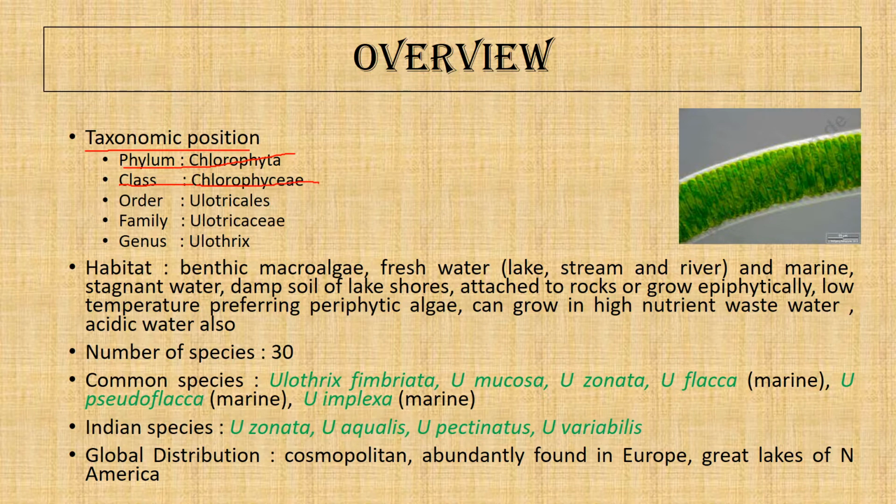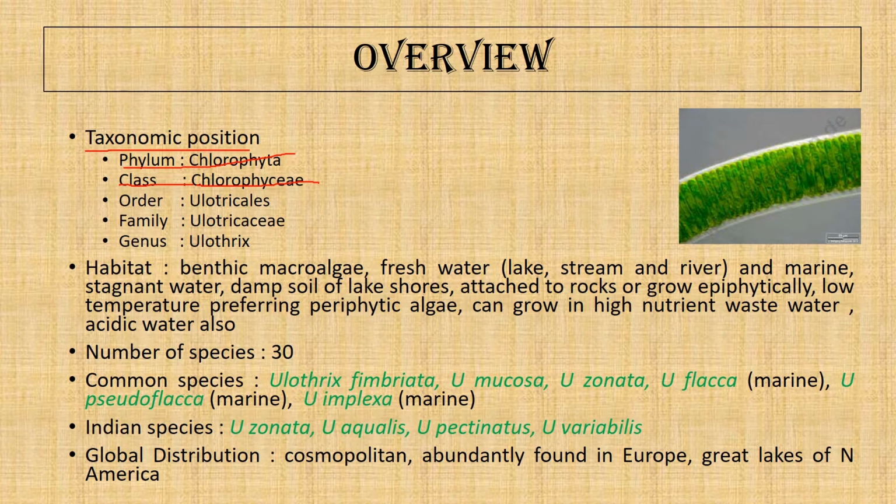Now, these Chlorophyceae are green algae and mostly they are aquatic, and a few species grow subaerially attached to moist soil or moist rock, but mostly they are freshwater. Only those belonging to order Siphonales and order Ulvales are found to be marine. Otherwise, most of them are freshwater.